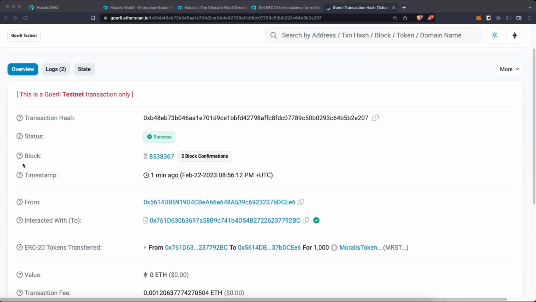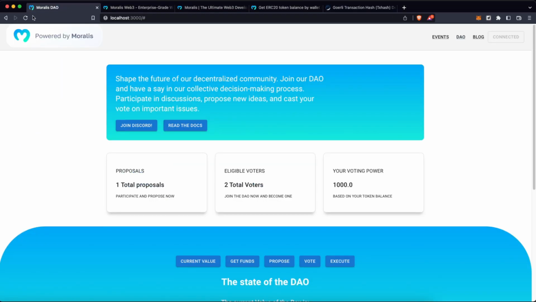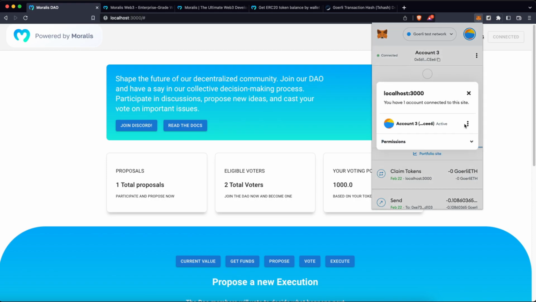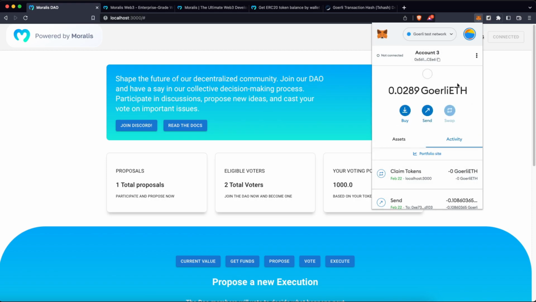Once the transaction finishes, we go back to the Moralis DAO and reload the page. As you can see here, we already have 2 voters. This gets updated automatically. And if we connect the wallet, we are going to have the voting power of this wallet address. I'm just going to change my account from the one I deployed the contract with, because that is the account on which I have more gas to pay for the transactions.